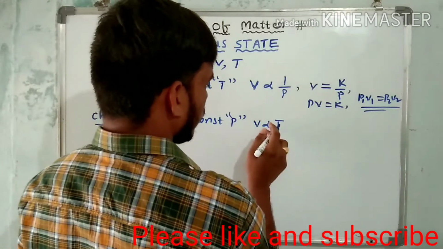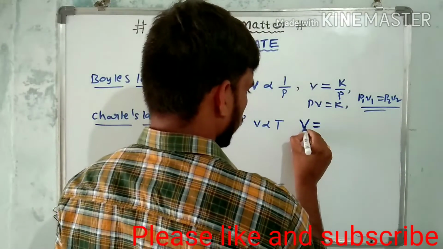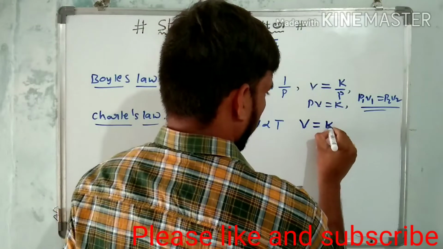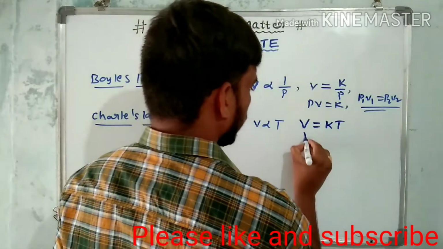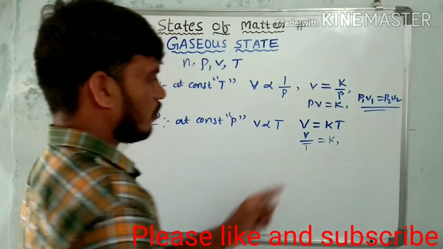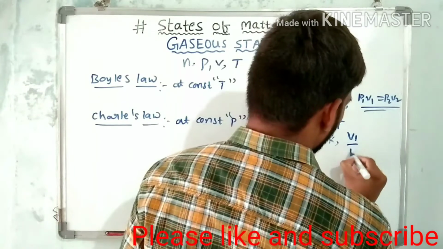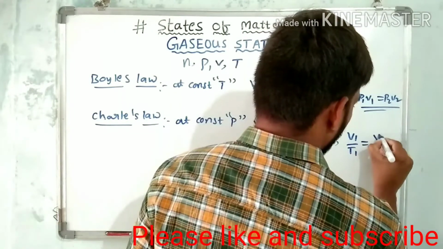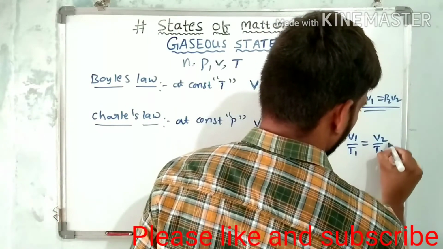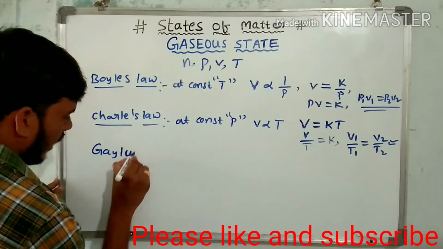Now in this Charles law, the proportionality symbol is removed. V is equal to K into T. It means V by T is equal to K. Now for the initial and final values, V1 by T1 is equal to V2 by T2. This is the Charles law.